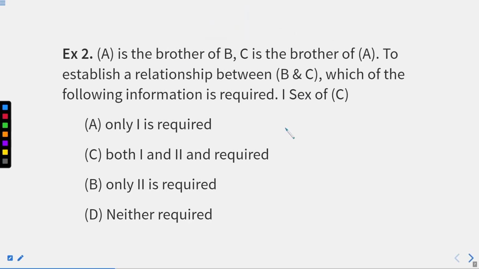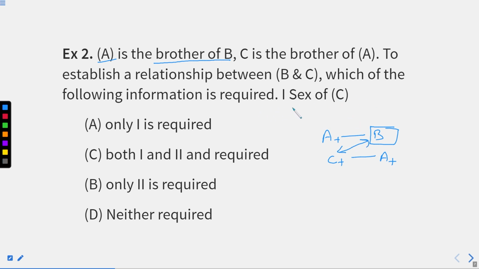Now we are moving to the second question. As soon as we read the question, we'll come to know what we are required to answer, right? So question number 2 says A is brother of B, directly given relation. It means A is brother of B. This is given. C is brother of A. It means C is brother of A. And we know the relation of A already. Right now we are not aware of the gender of B. But we get two relations, right? To establish the relation between B and C, right?